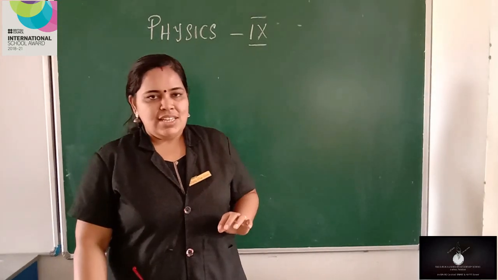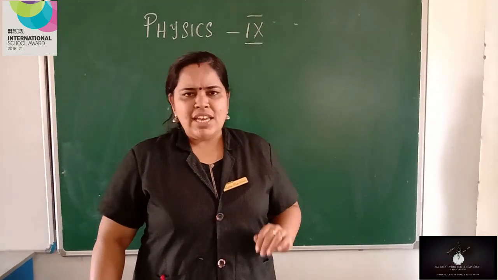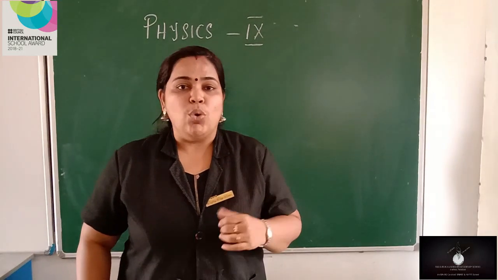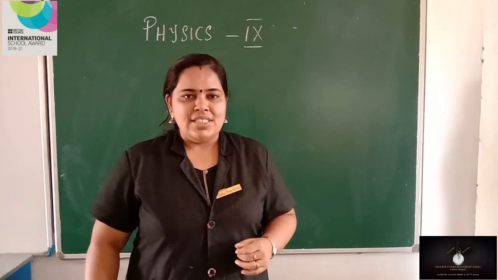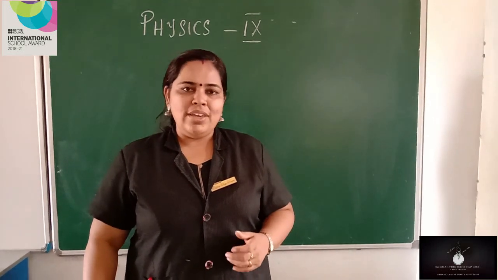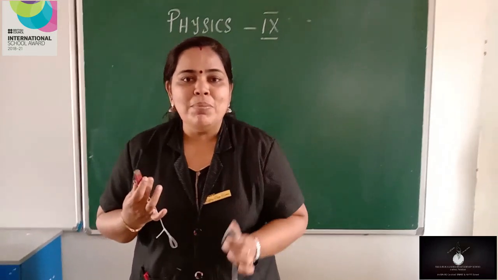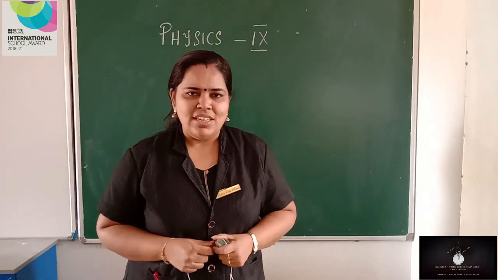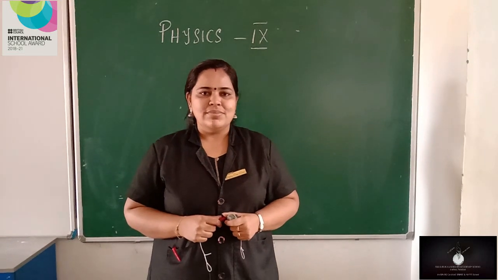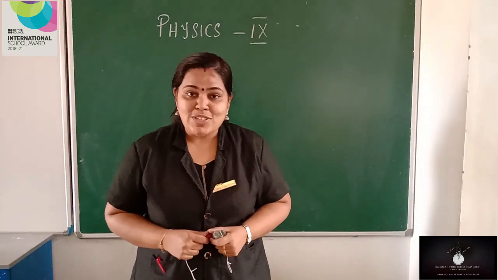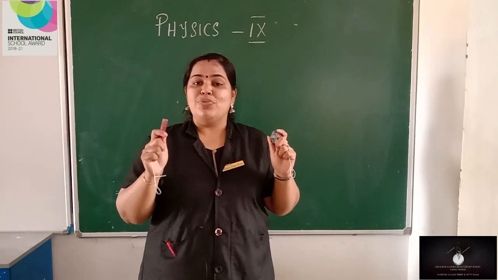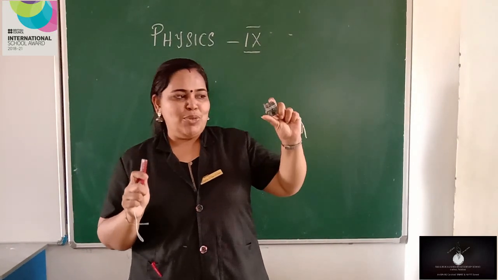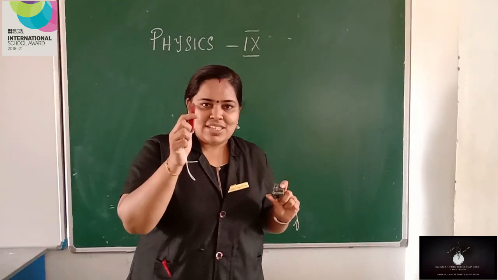So in this experiment, can you tell me in which object buoyancy is more? It is in the case of the stone. Why? Both had the same weight in air. Still there is a difference in buoyancy. What may be the reason? It is because of the change in the volume of the object. Are their volumes the same? No. Volume of the stone is more than this magnet, isn't it?